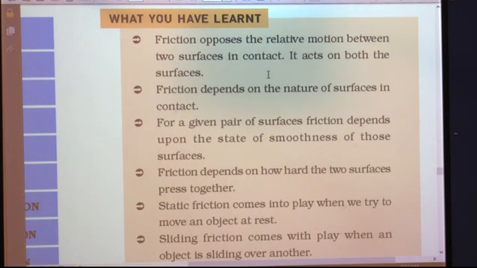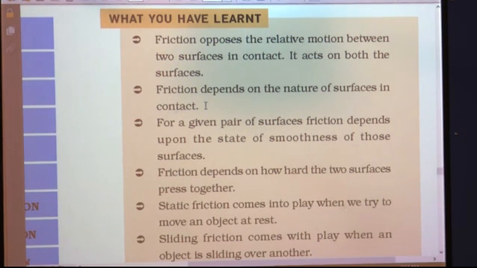Now the second concept which we have discussed in the chapter is that friction depends on the nature of surfaces in contact. We have discussed that friction is in between the surfaces, but is the friction offered the same by all the surfaces? No. It depends on the nature of surfaces in contact.